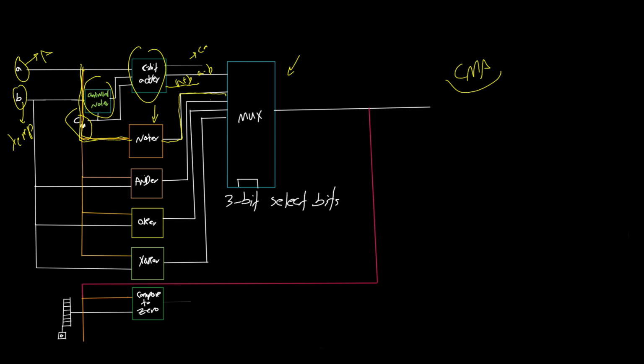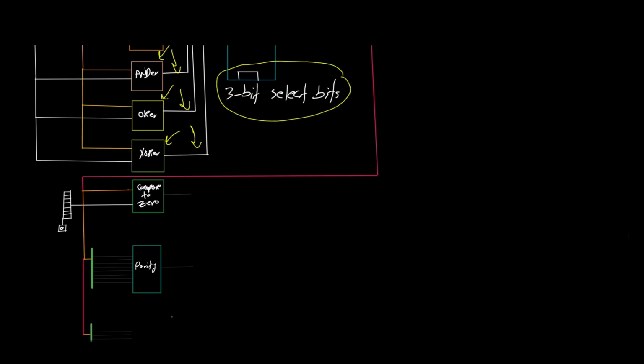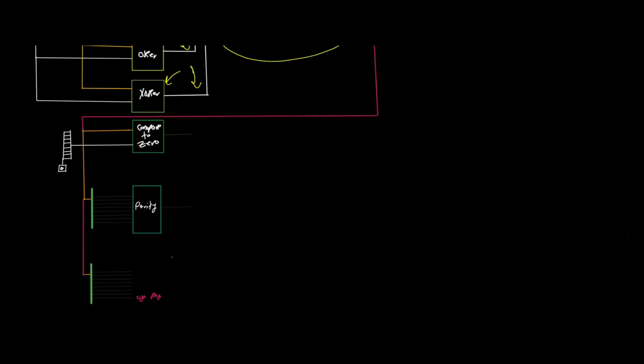At each time, all of these blocks would do one operation and you would have the result of one operation over these output wires. But these 3-bit select bits of the multiplexer would specify which one of the maximum of 8 inputs should go on the output. When one of these 8 inputs is on the output, you see every one of these lines is actually 8 wires long. These 8 wires would go through these 3 circuits, which are the important part of this module actually.